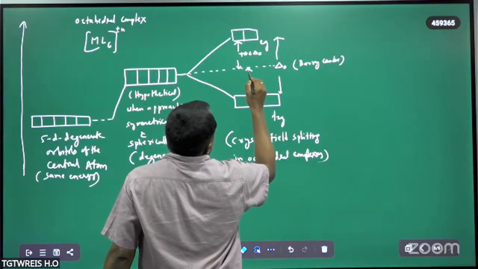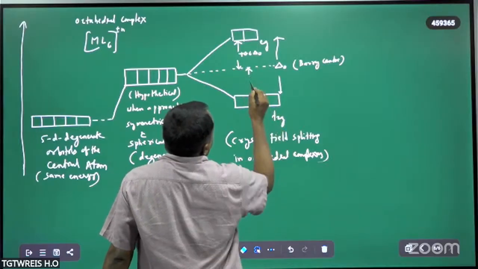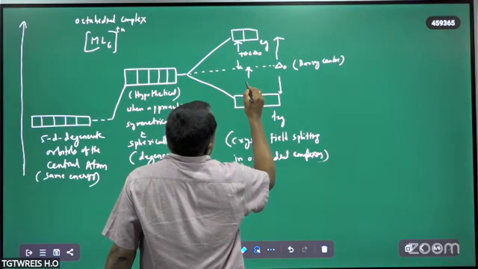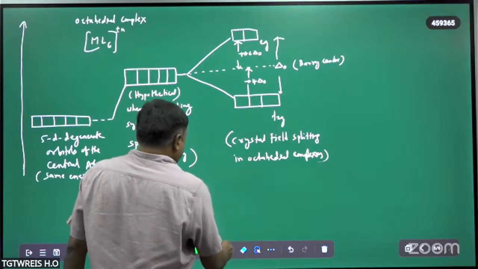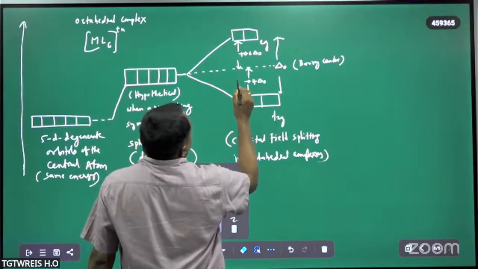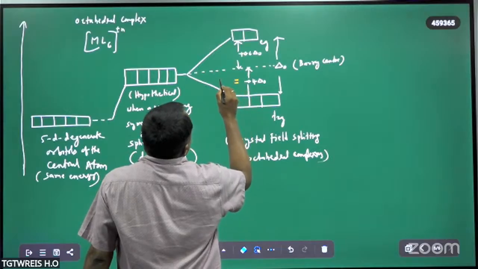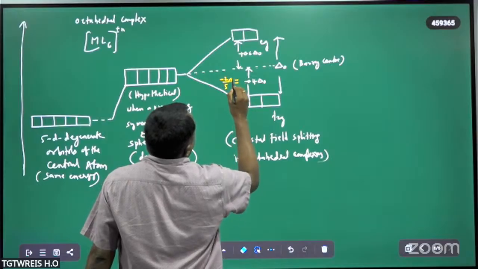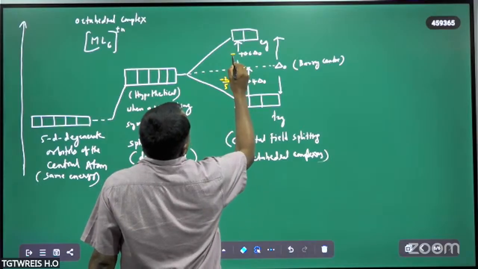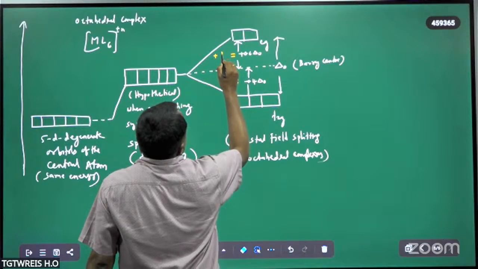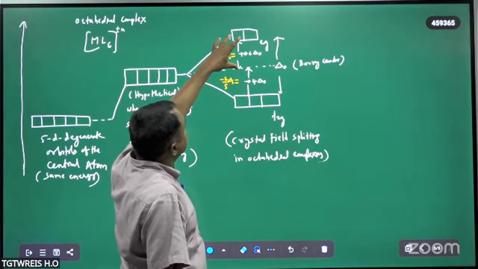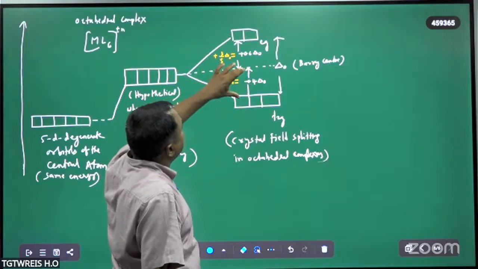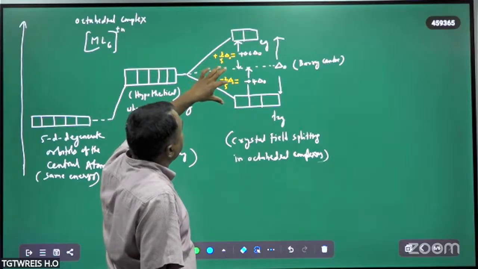The energy gap between the barycenter and the lower energy t2g is minus 0.4 delta naught, or you can also write it as minus 2 by 5 delta naught and plus 3 by 5 delta naught.